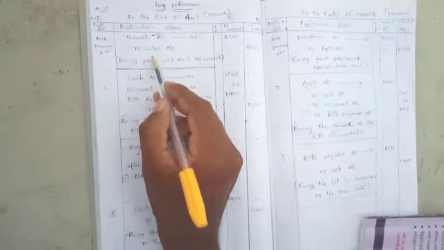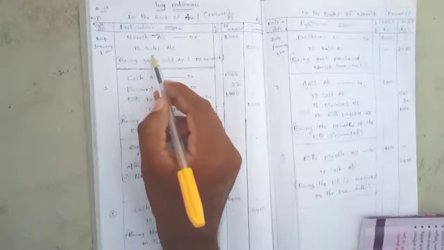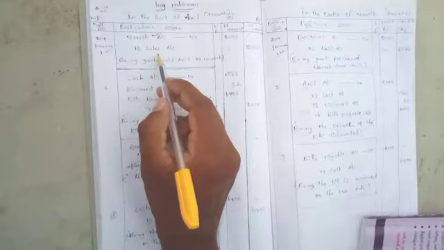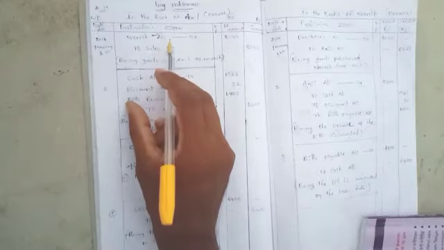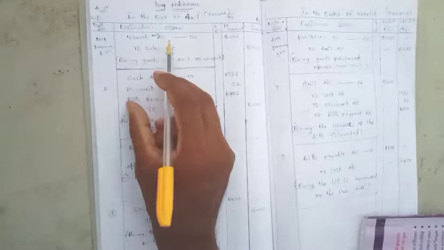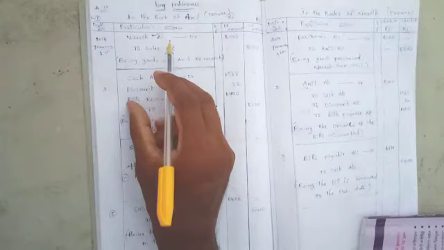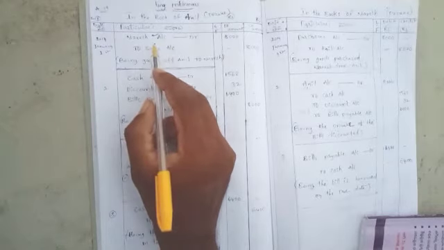Now the second point. In the description: Naresh paid 20% cash immediately after deducting cash discount of 2%.